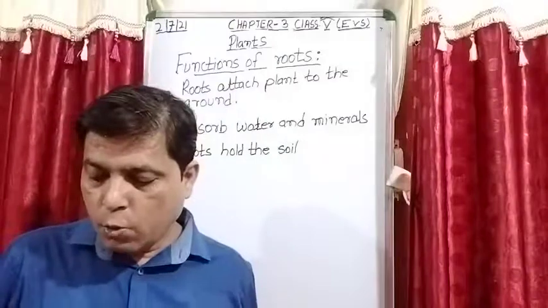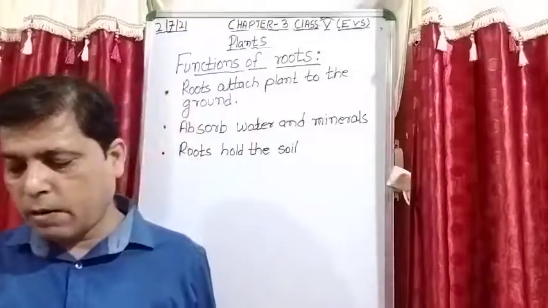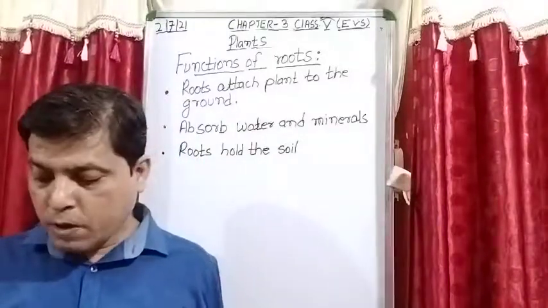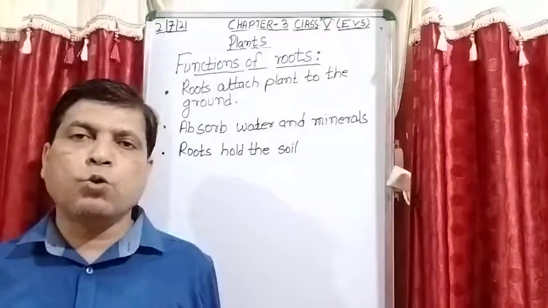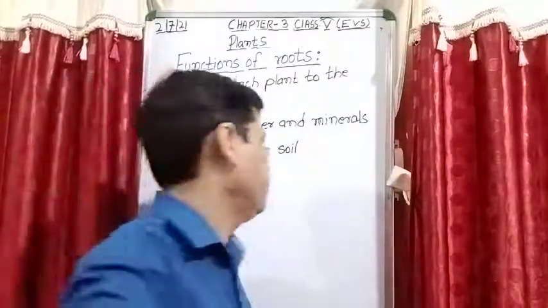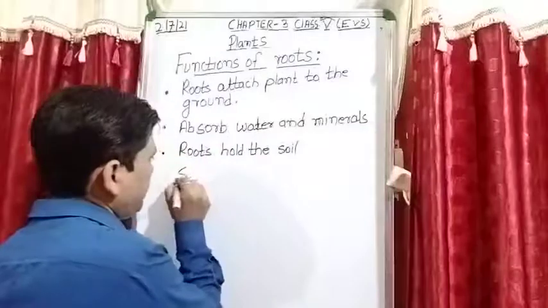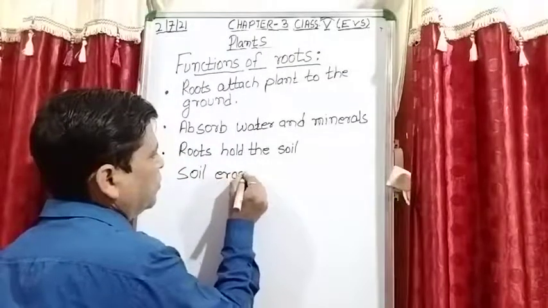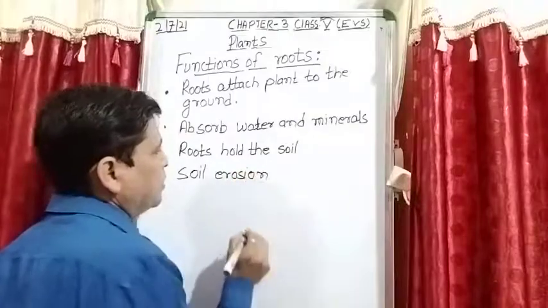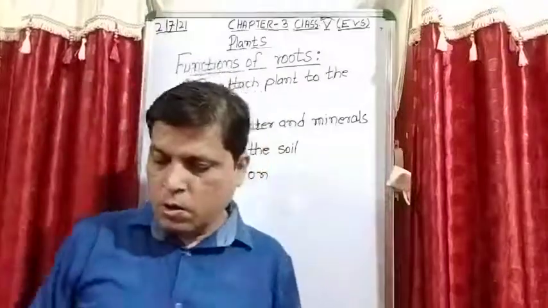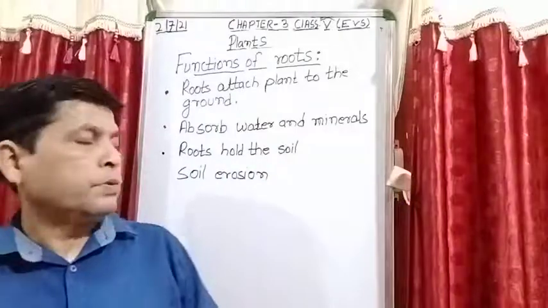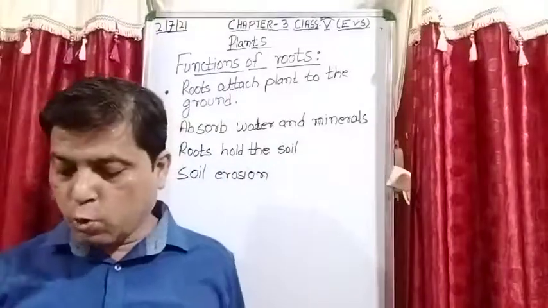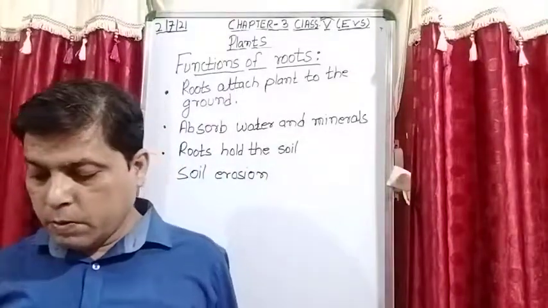During heavy rains, floods, etc., or by wind, the washing away of soil is known as soil erosion. Is it clear? So roots hold the soil.